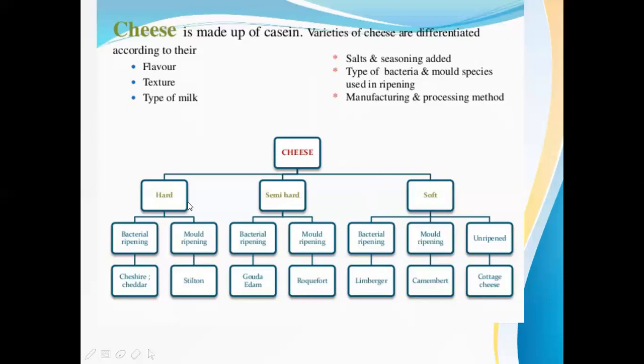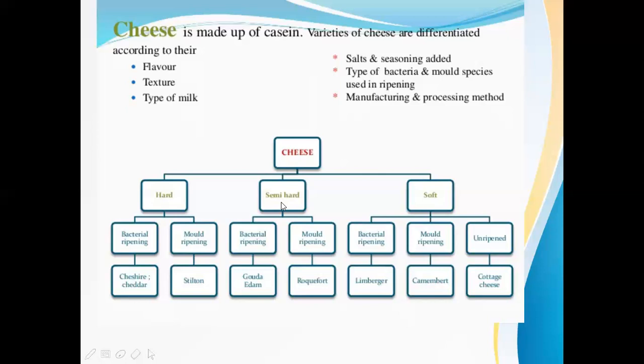Here it is of three types: hard, semi hard, and soft. Hard cheese is again of two types: bacterial ripening and mold. Bacterial cheese is cheddar cheese, and fungal cheese is stilton. Semi hard cheese is again two types, bacteria and mold: Gouda and Edam for bacterial, and Roquefort cheese for fungal. And the soft is of three types: bacterial, mold, and unripened cheese. Bacterial ripened means Limburger, mold ripening means Camembert, and unripened means cottage cheese.